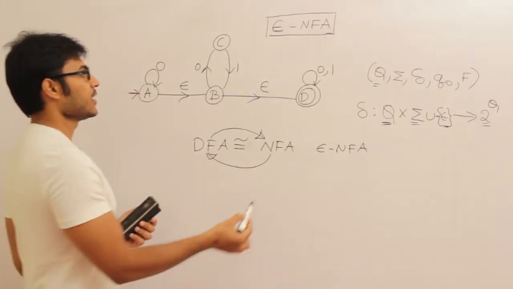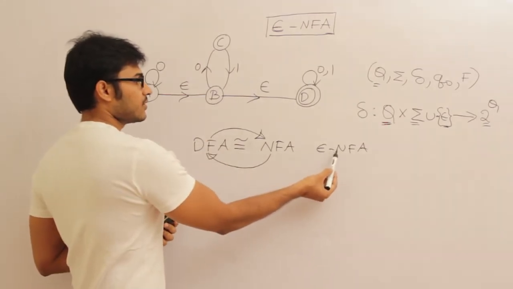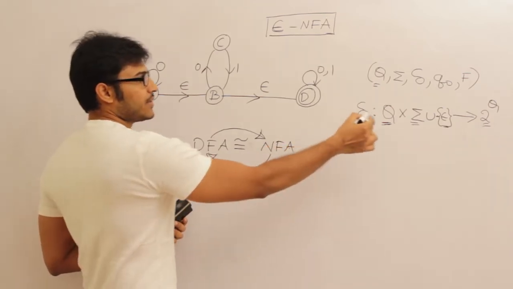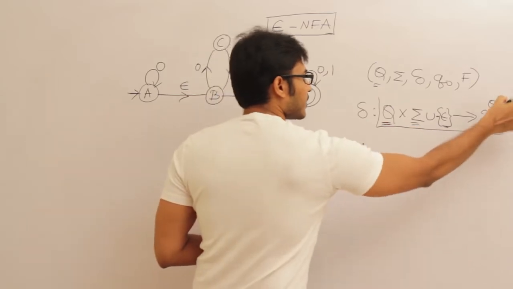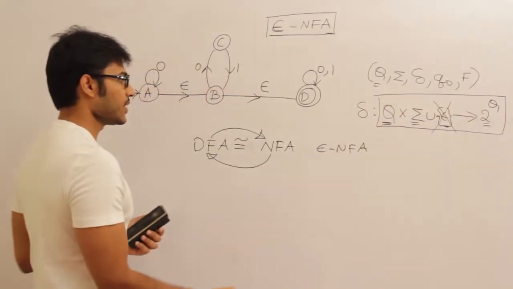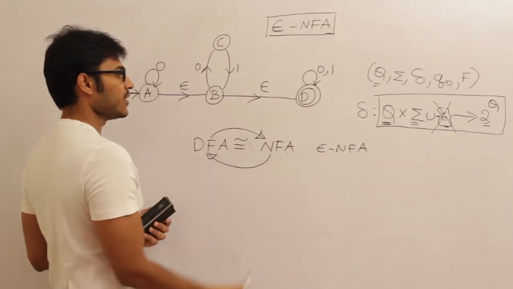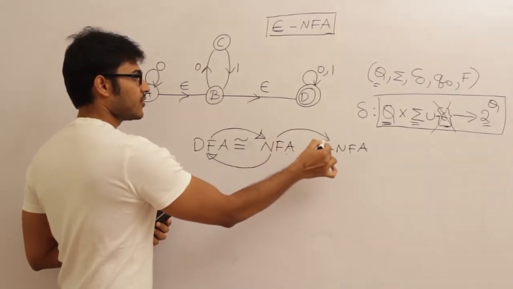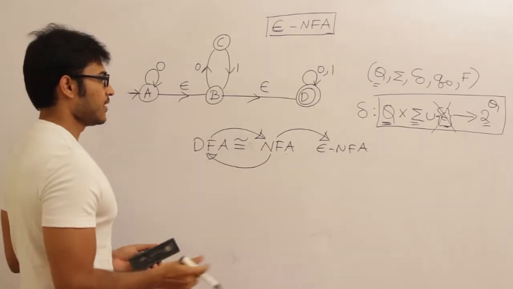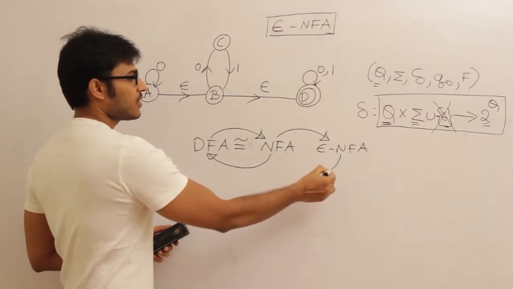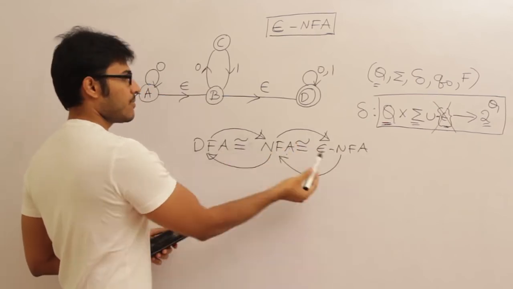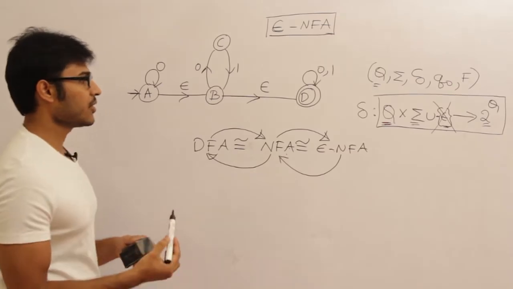Now in order to show that NFA and epsilon NFA are equivalent, see, by this definition, if you remove epsilon, it is nothing but NFA, right? Therefore you can say every NFA is an epsilon NFA. So conversion from NFA to epsilon NFA is trivial. Now if you can convert epsilon NFA to NFA, then we can say that these two are equivalent, and by extension all of them are equivalent.